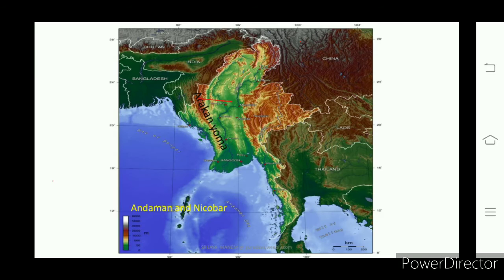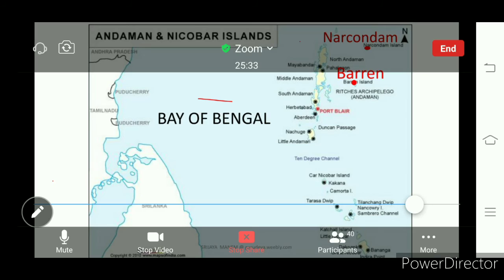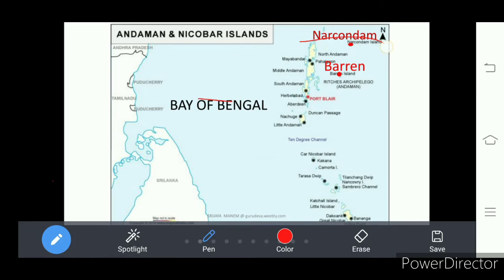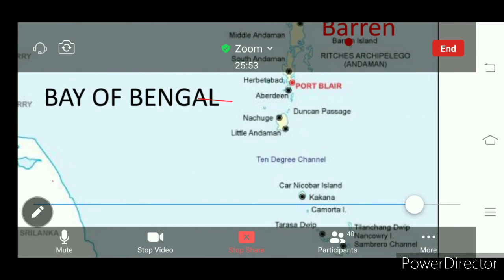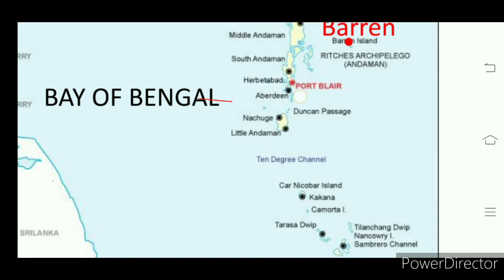In these islands, we find two important volcanic islands, Narcondam and Barren. Look here, this is Narcondam and Barren. These are the volcanic islands in the Andaman Nicobar group, extended in the Bay of Bengal. Its capital is Port Blair.